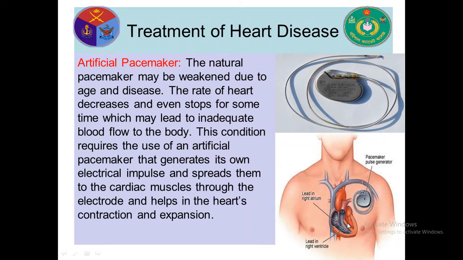Then the heart muscle can contract and expand. For this reason, the heart can pump. So if our natural pacemaker is defective, then the artificial pacemaker is needed in our body.